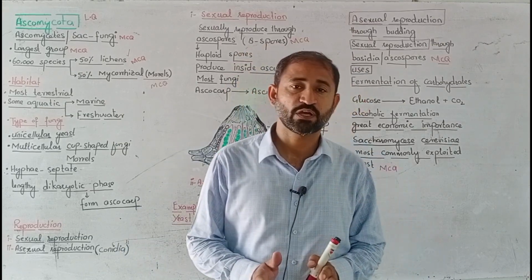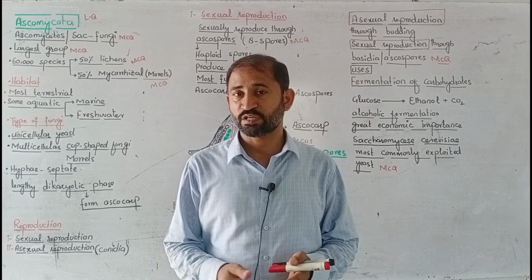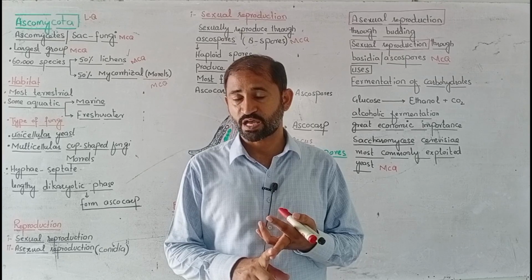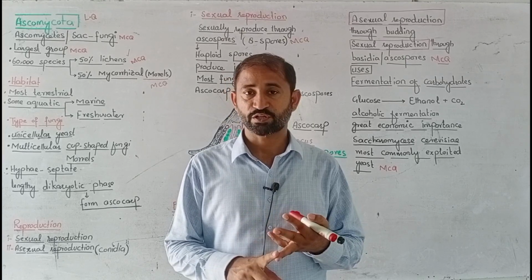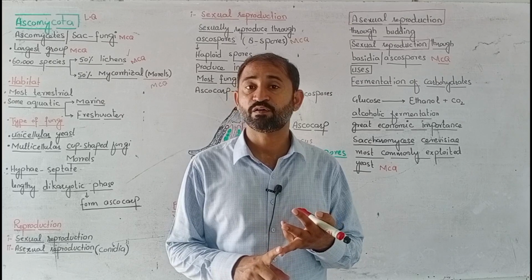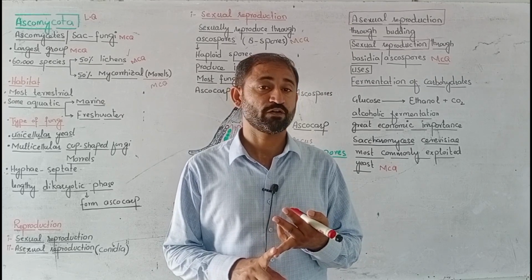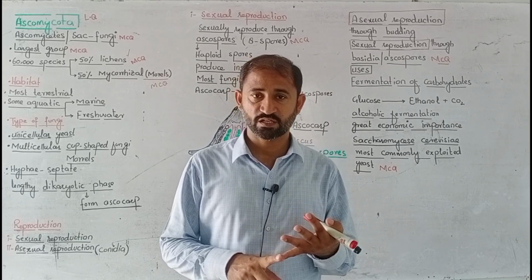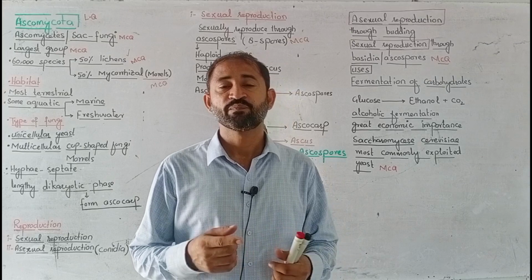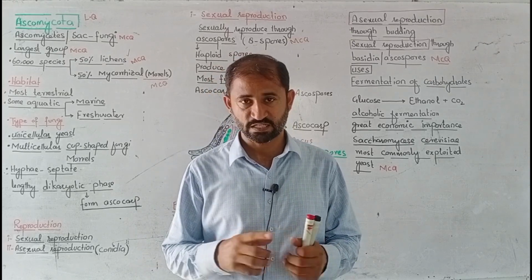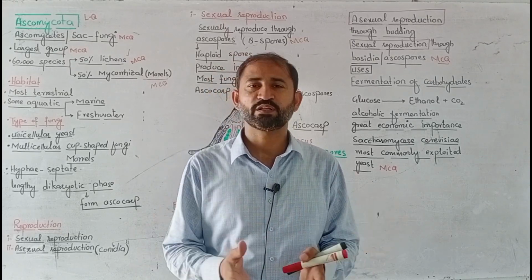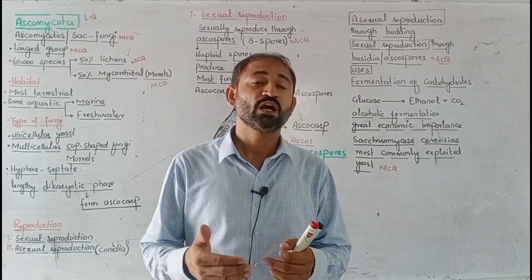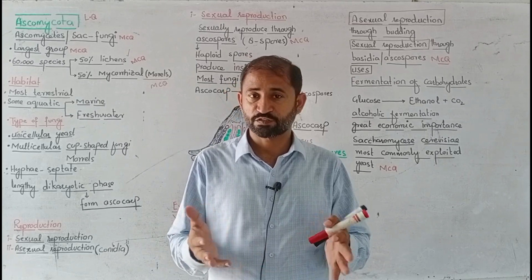This is a long question, and you have to solve it in such a way that first of all you write its introduction, next about its habitat, where they are found, and third about the type of fungi present in this group, and next how reproduction takes place in the phylum Ascomycetes, and fifth you have to write about its examples. So you have to write in such a way that it becomes easy for your examiner to check, and it will be a very effective representation of a student.